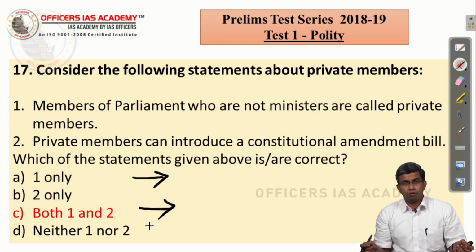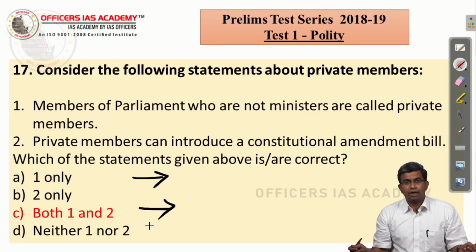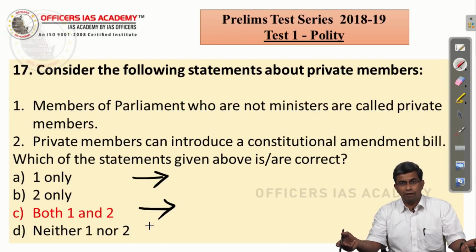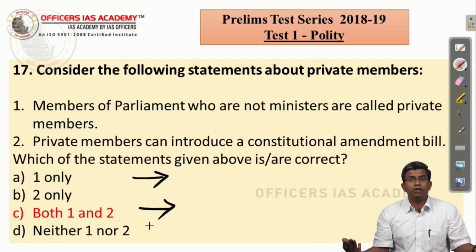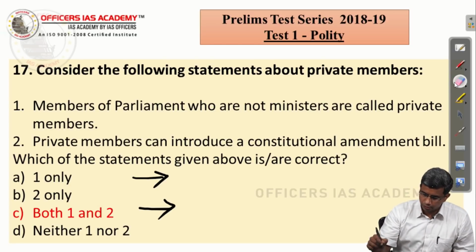We have seen the legislative procedure. Private member bills can also be introduced in either house of the parliament, but the leave of the house, or the permission of the house, has to be given. So a constitutional amendment bill can also be introduced by private members. So the correct answer is C, which is both 1 and 2.